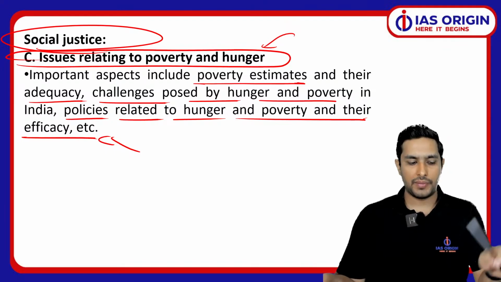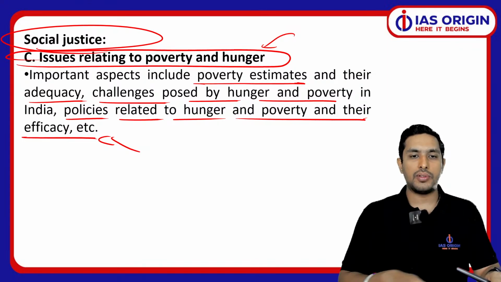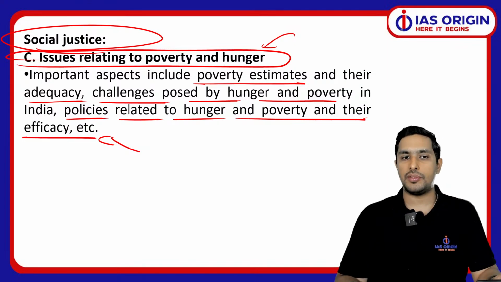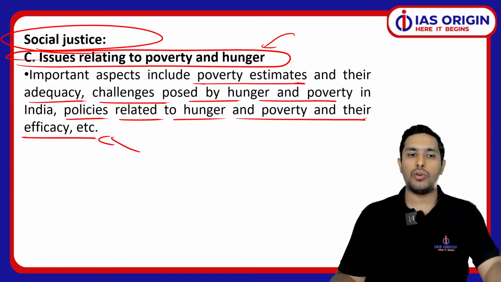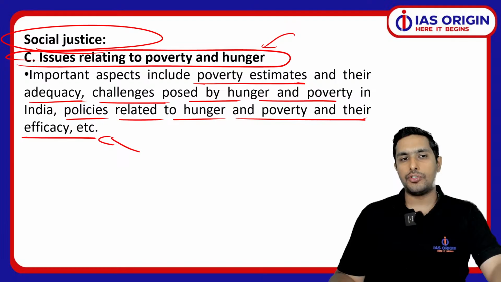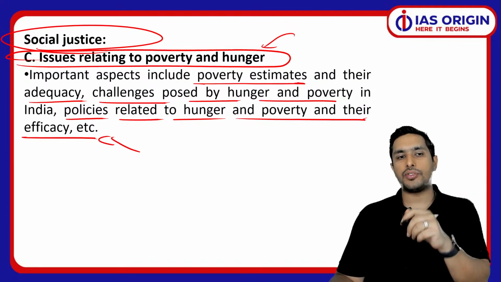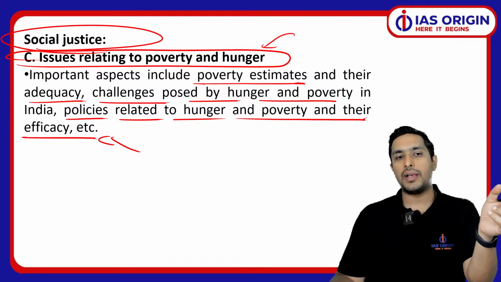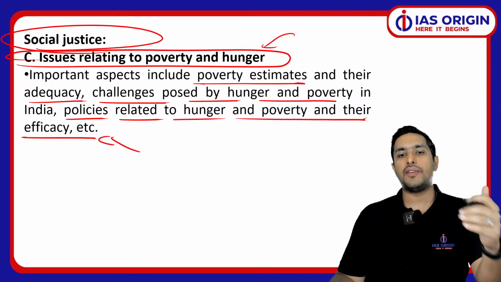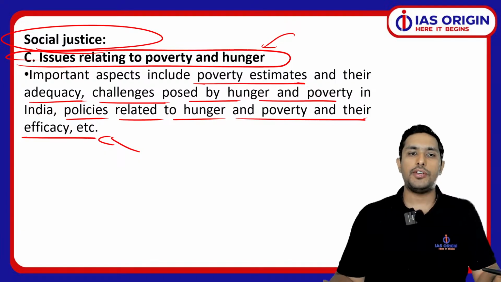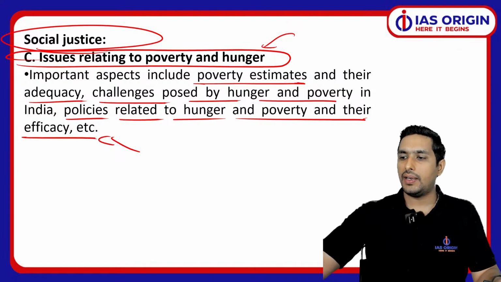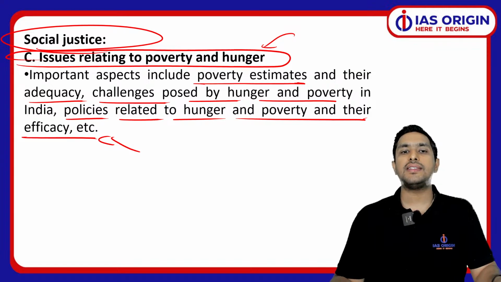So remember that whenever I am talking about the social justice portion, it is very manageable, but you should have a knack of understanding what exactly is the view, and what other trends you have seen. You should know that questions are coming from poverty and malnutrition, healthcare, human resource development or capacity development, so that whenever you write an answer, it should not look like you have just written anything in the air.